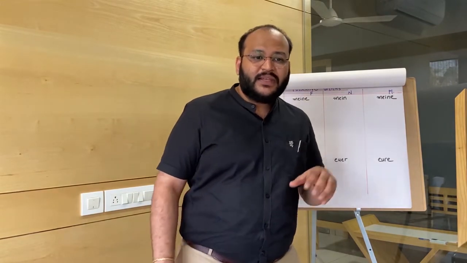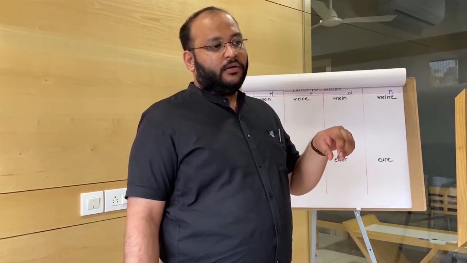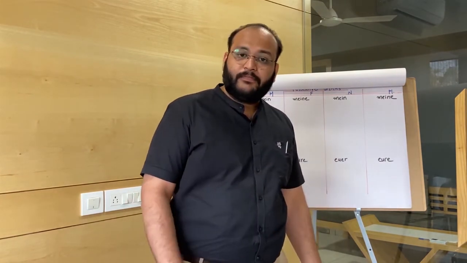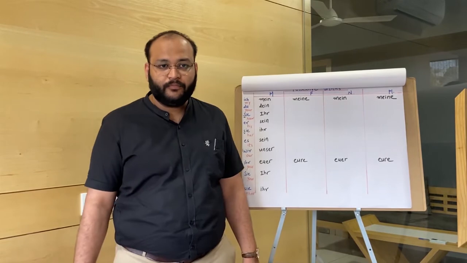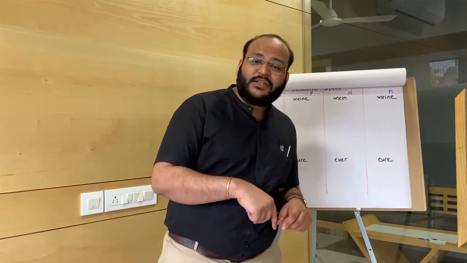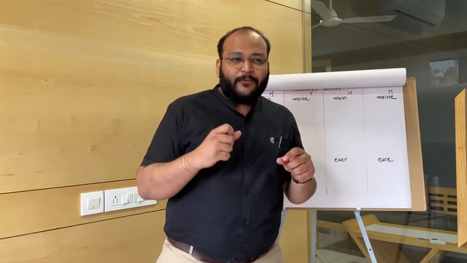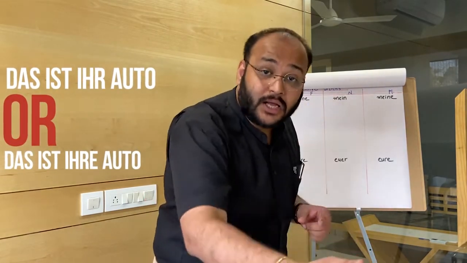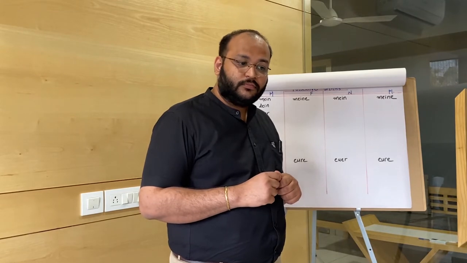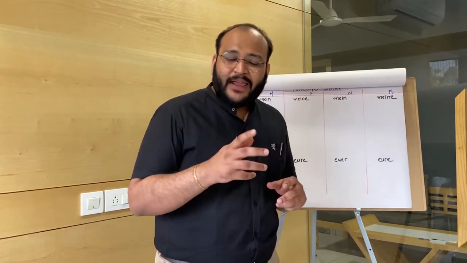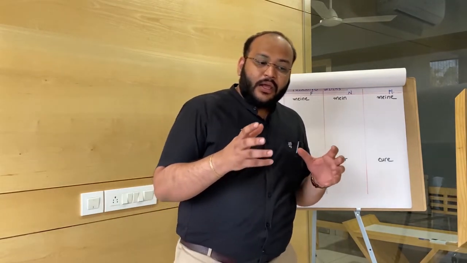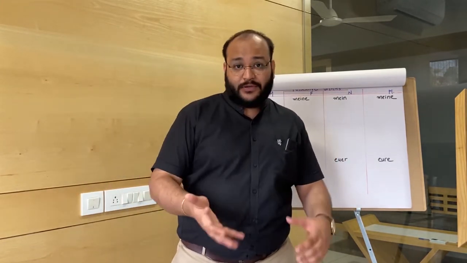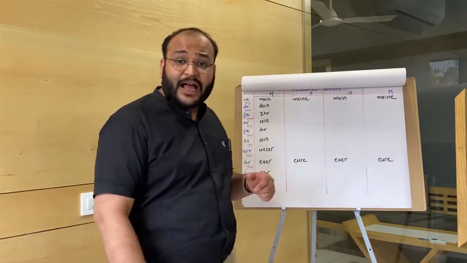One more. This is her car. Think about it. Now, can you tell me what should be the answer? Das ist ihr Auto or das ist ihre Auto? Some of you might think her car, so her, feminine, so ihre Auto.